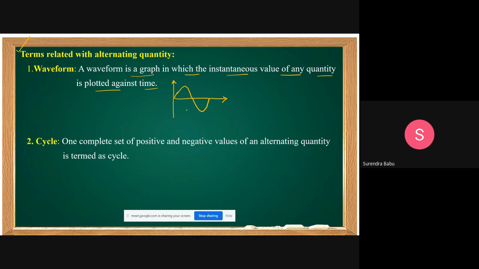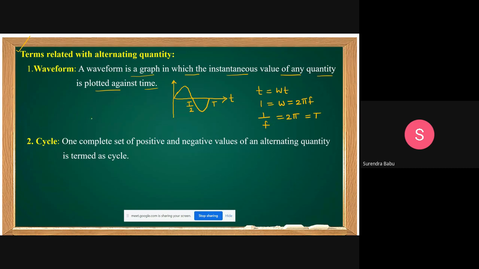For example, if you take the t-axis, let us assume that this is T by 2, this is T. But I am replacing t by omega t. If you replace t by omega t, 1 equal to what you can write, students? Omega. 1 equal to omega. Omega is nothing but 2 pi f. Then 1 by f equal to 2 pi. What is 1 by f? T. Then 1 by f equal to T.